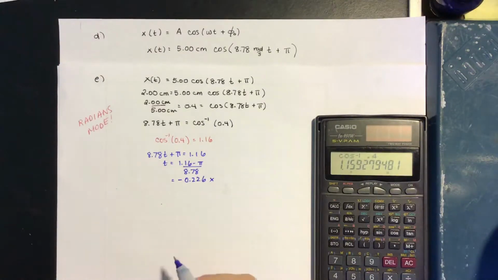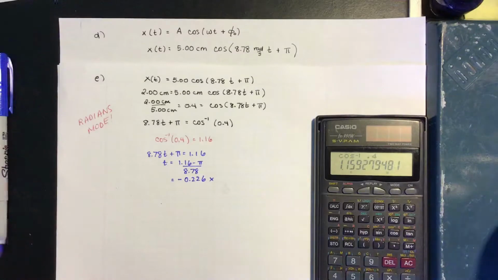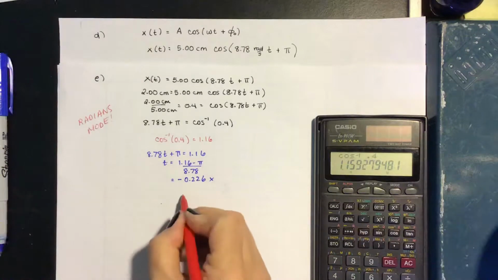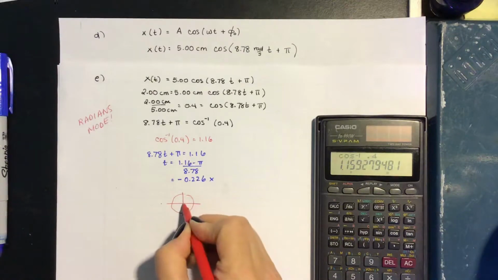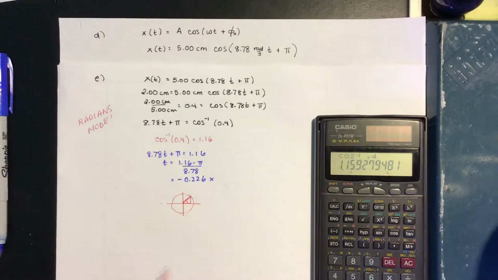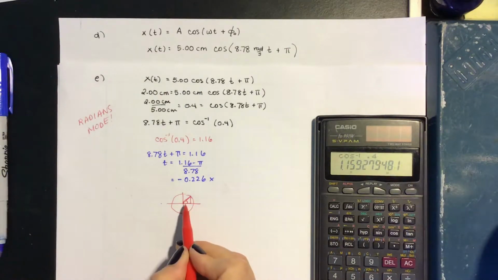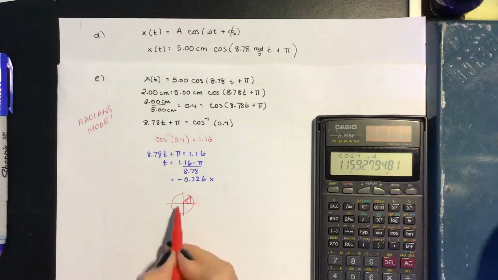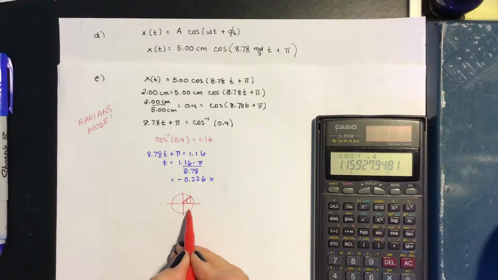So let's take stock of what we did just so we can get an idea of where to go next. What we did when we did the inverse cosine was we figured out what angle, when we take the cosine, gives us 0.4. And the answer is this angle right here. We have to ask, is that the only angle? And the answer is no, that's not the only angle. The angle down in the fourth quadrant also has the same value. So let's think about that one next.